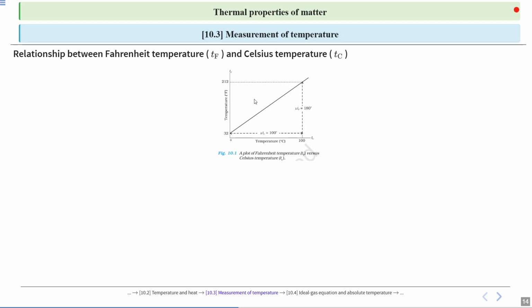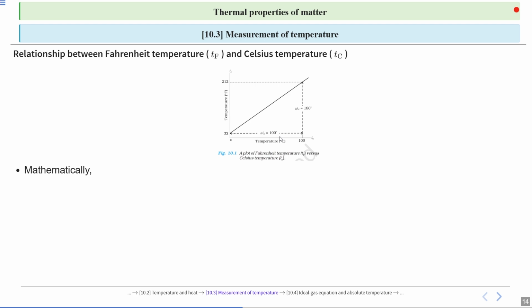Let's see the relationship between Fahrenheit temperature TF and Celsius temperature TC. On the y-axis, this is the temperature in degree Fahrenheit. On the x-axis, the temperature in degree Celsius.